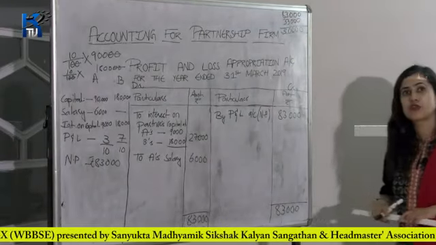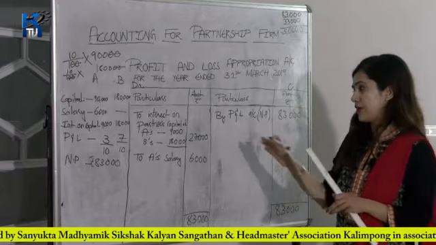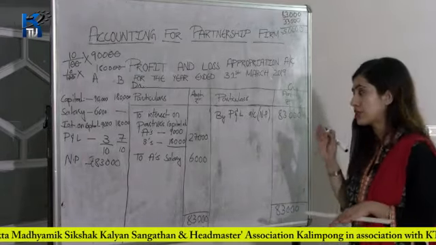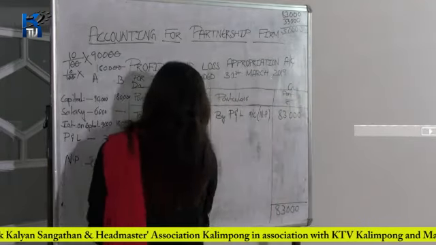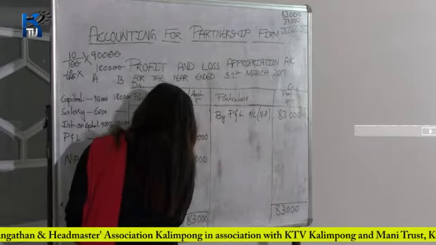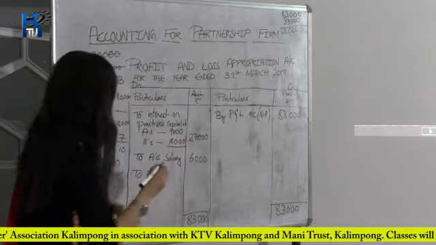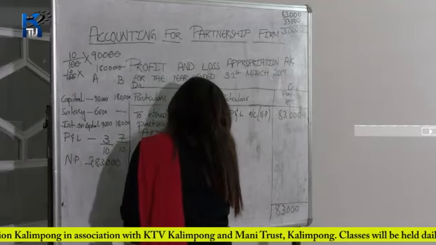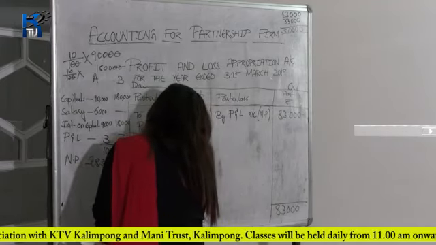So the difference is 50,000 rupees, and this difference is your share of profit. We have to distribute this difference between the partners. So this is your profit and loss appropriation account, and we will write: To partners' capital account.